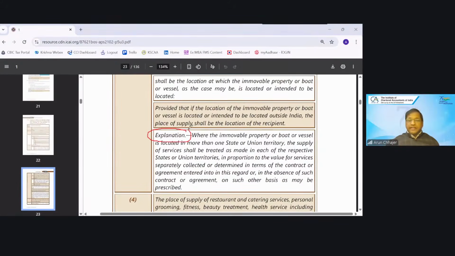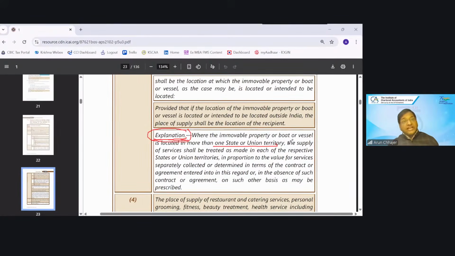Now, one important part that you know, but I'm repeating once again. Wherever there is an explanation of more than one state, only then will you apportion that service. Let's say you are providing sponsorship services in more than one state.